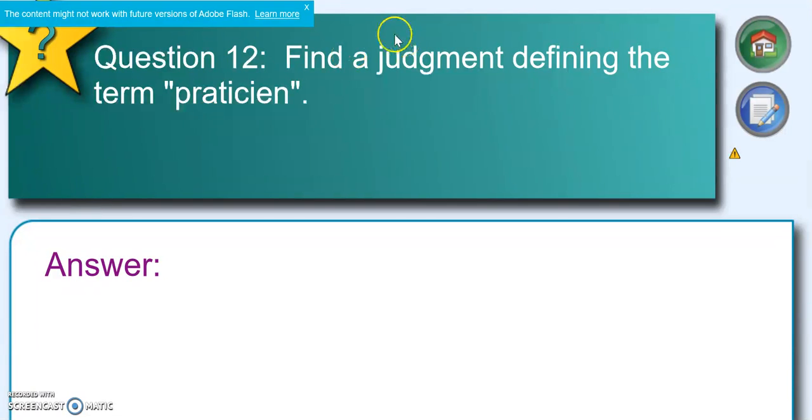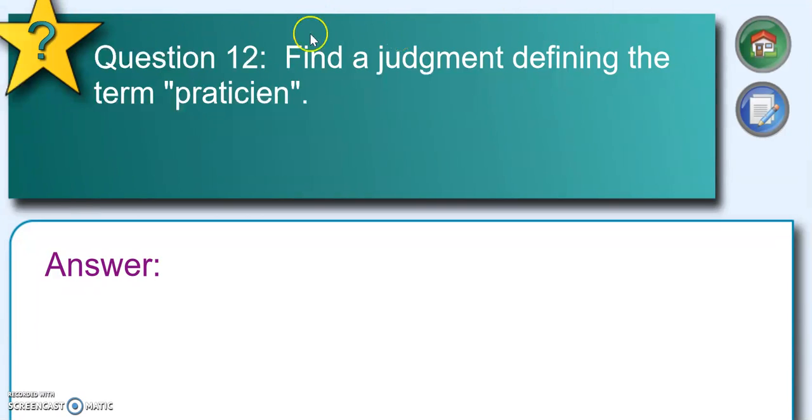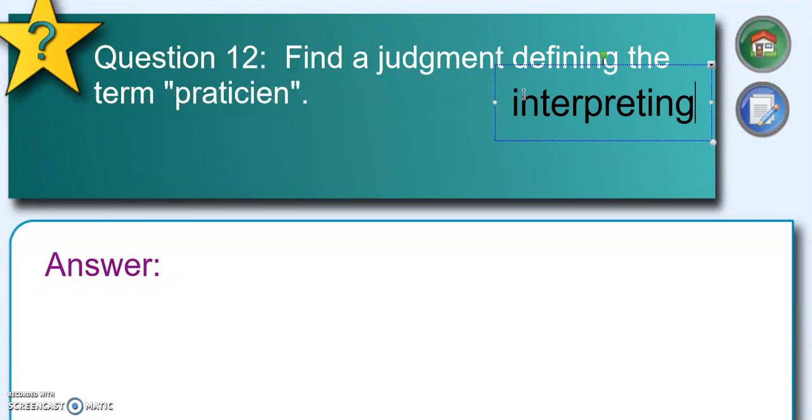So if I want you to do a words and phrases search, this is the type of question that I will ask. Find me a judgment defining the term praticien. I could also have used, instead of defining, find a judgment interpreting the term praticien. If you see one of those 2 words, defining or interpreting, it means words and phrases. If I tell you find a judgment referring to the term praticien or talking about praticien, that means you're going to do a theme search and not a words and phrases.